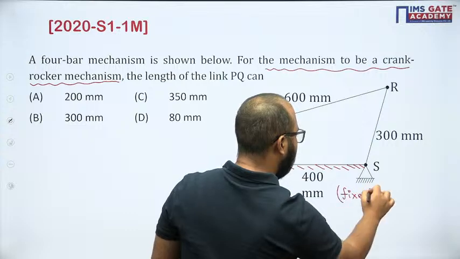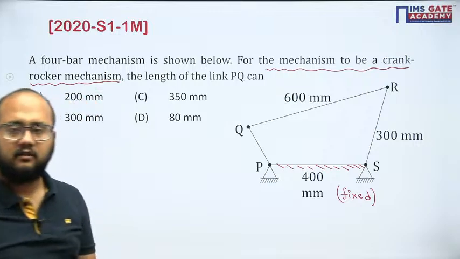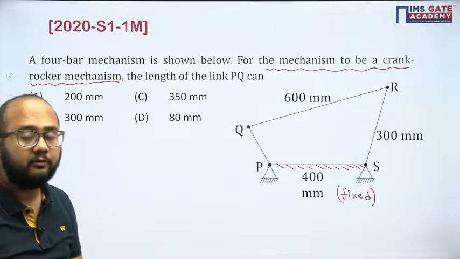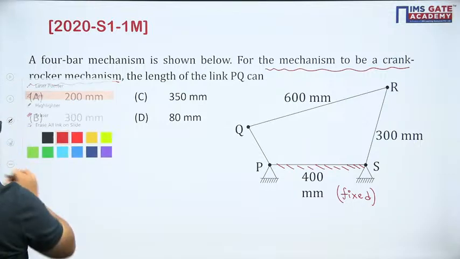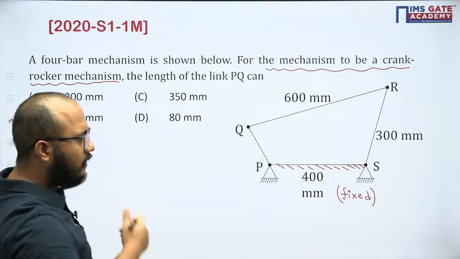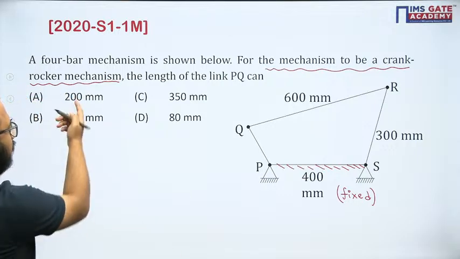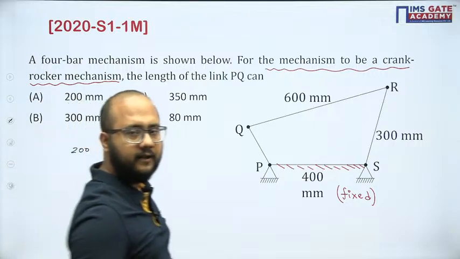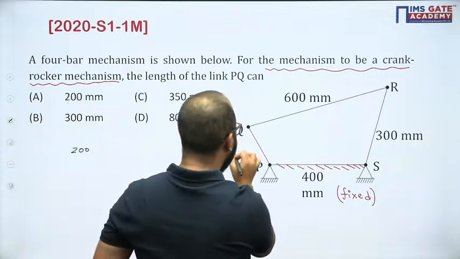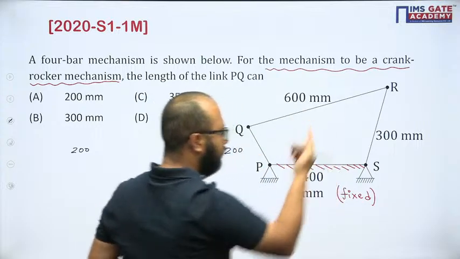Now either this 300 can be smallest or this one can be smallest. It depends. But we have to make sure that Grashof's law is valid here. Tell me, what will be your answer? Okay, we can go by the options also. Let's suppose if you say 200, let's check with 200. If it is 200, it means 200 becomes my smallest out of all 4.